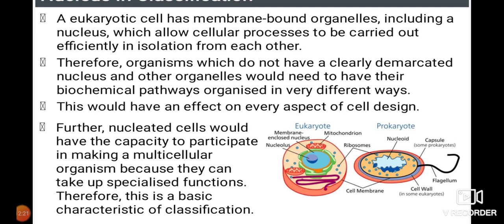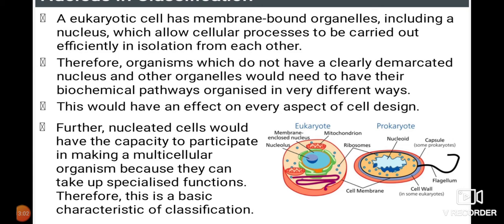A eukaryote cell has membrane-bound organelles including a nucleus, which allow cellular processes to be carried out efficiently in isolation from each other. So they are telling us a eukaryotic cell is bound by organelles. Organelles we have already learnt in a cell, that is membranous organelles, isn't it? And non-membranous organelles also we have seen, for example ribosomes, lysosomes, Golgi apparatus in the 8th standard within a cell structure, isn't it? Therefore, organisms which do not have a clearly demarcated nucleus and the other organelles would need to have their biochemical pathways organized in different ways.